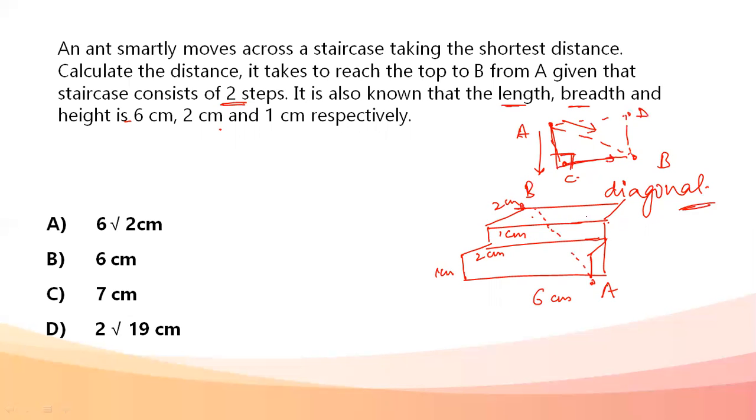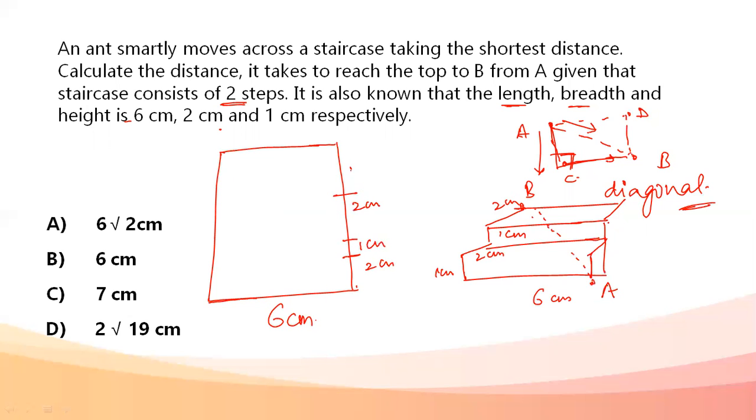Now if I convert this 3D figure into a 2D figure, my length becomes my base: first 2 centimeter, then 1 centimeter, then again 2 centimeter, then again 1 centimeter. 2 plus 1 plus 1 plus 2 becomes 6 centimeter. This becomes the length of the other side. So if I convert this 3D figure into a 2D figure, it becomes a square whose sides are 6 and 6.